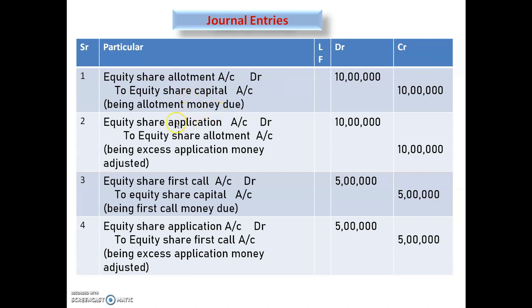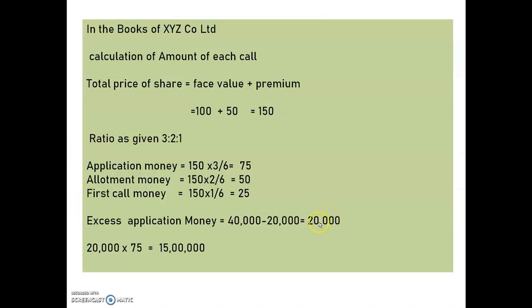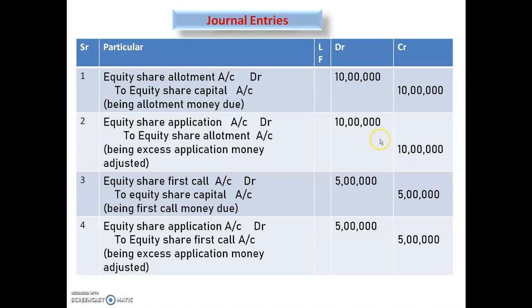being allotment money due. Second will be the excess application money adjusted entry, that is I am taking here a single entry. See here, equity share application account debit to equity share allotment account. So here excess applications are 20,000, and on allotment money per share is 50. So 20,000 multiplied with 50, the amount will be 10 lakh. So being excess application money adjusted.